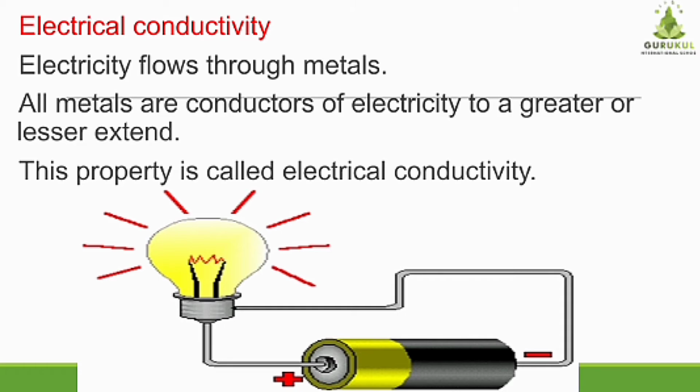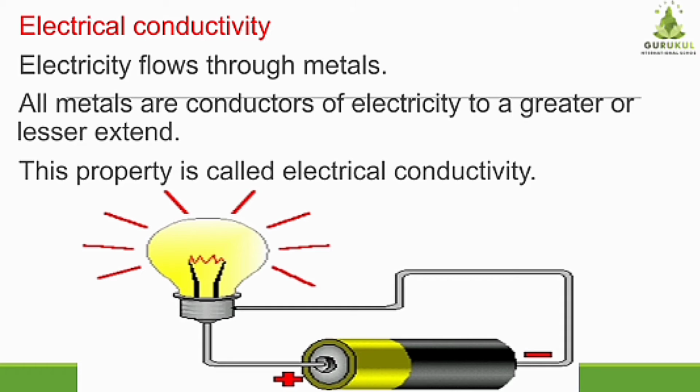All metals are conductors of electricity to a greater or lesser extent, and hence according to that it is studied which metal is a good conductor of electricity, and according to that it is utilized for the conduction of electricity. This property is called electrical conductivity.